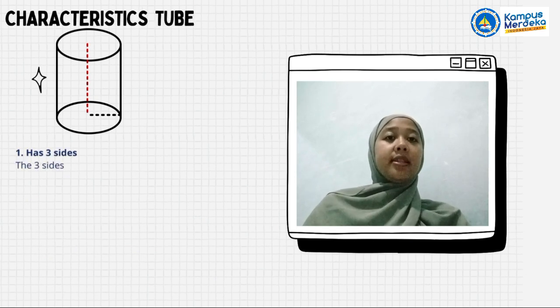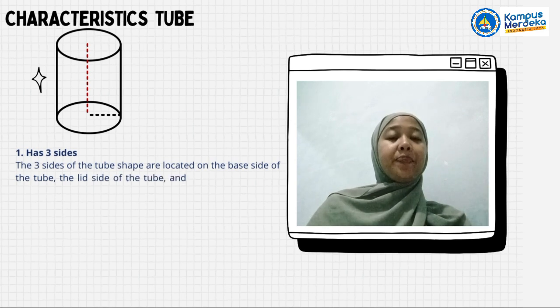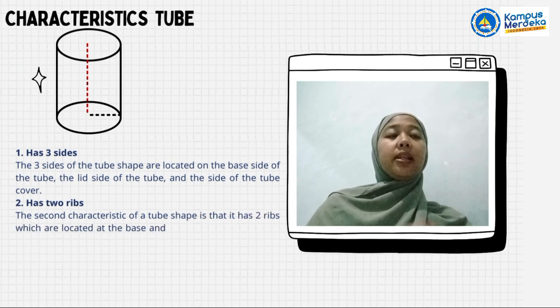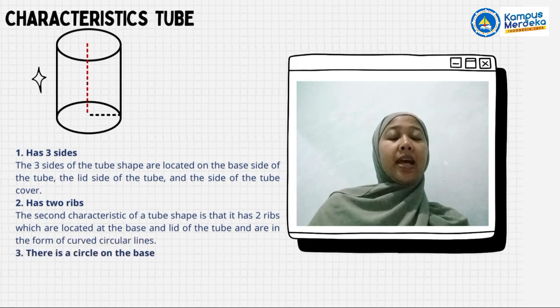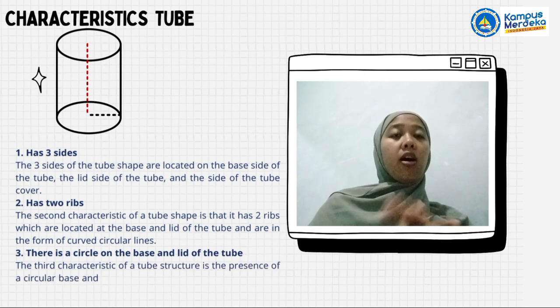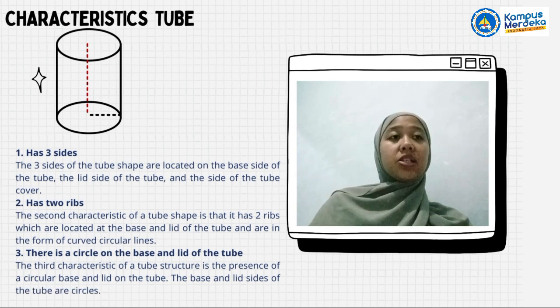So next, tube characteristics. Number 1, has three sides. The three sides of the tube are located on the base side of the tube, the curved side of the tube, and the side of the tube cover. Number 2, has two ribs. The second characteristic of a tube shape is that it has two ribs which are located at the base and length of the tube and are in the form of curved circular lines.